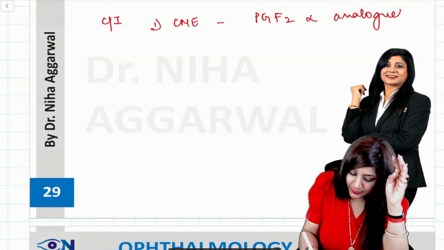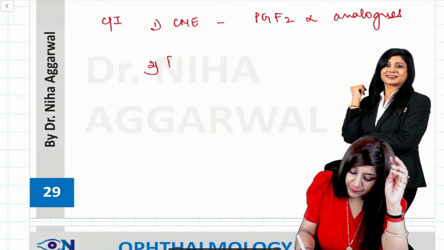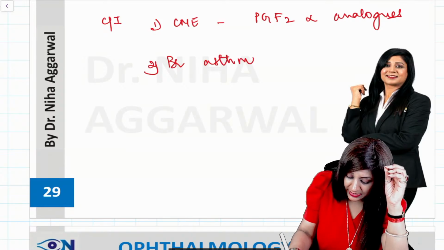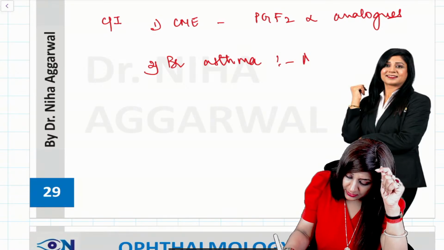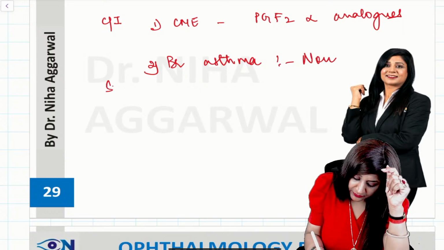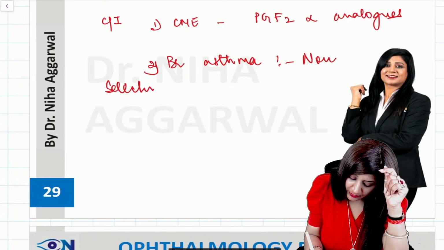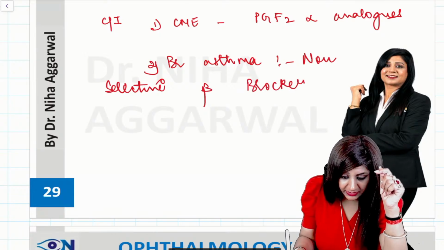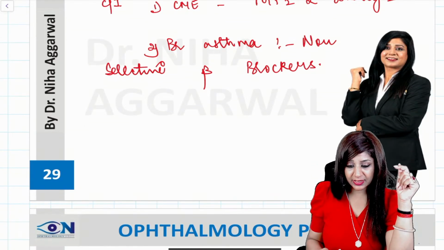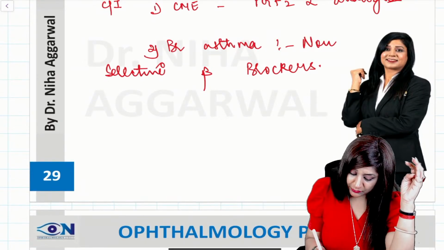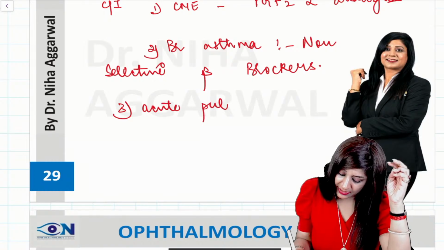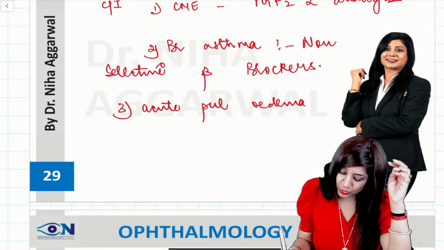Number 2, if my patient is having bronchial asthma, then I should avoid non-selective beta blockers. These are contraindicated. Number 3, if the patient is having acute pulmonary edema, then I should not give mannitol.